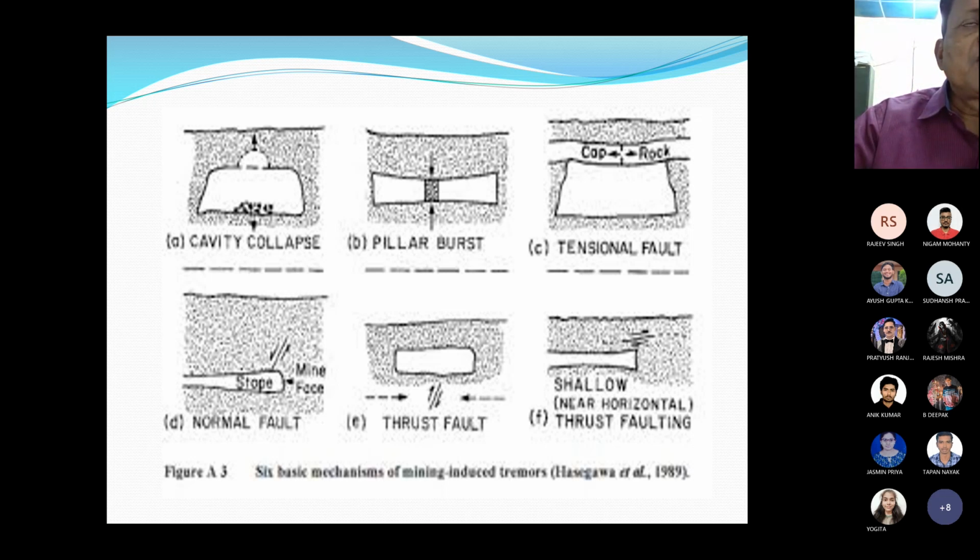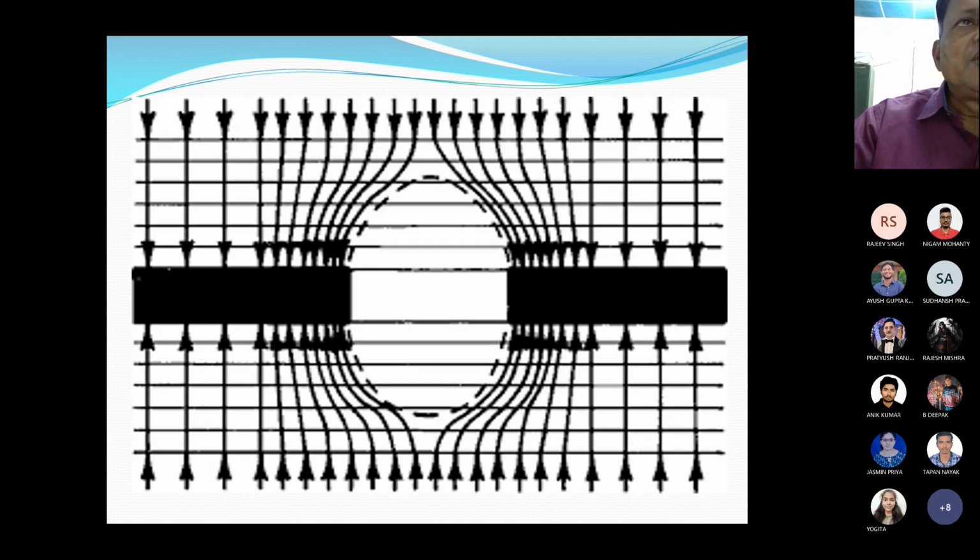F is thrust faulting, shallow near horizontal. Different types of coal mine bombs occur. And this is the pressure built up around the gallery, for which reason the bombs do occur.